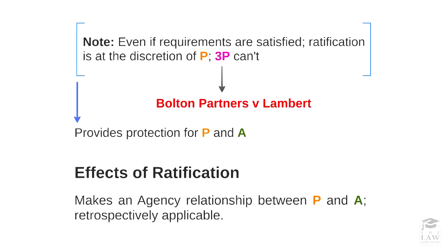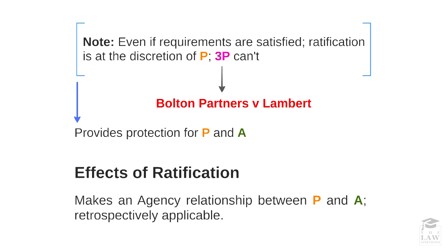While all of these requirements might be fulfilled in any given case, it must be noted that ratification is at the complete discretion of the principal. The third party has no apparent possibility of enforcing an agency relationship where there was none existent. What this means is it's a protection for both the principal and the agent.